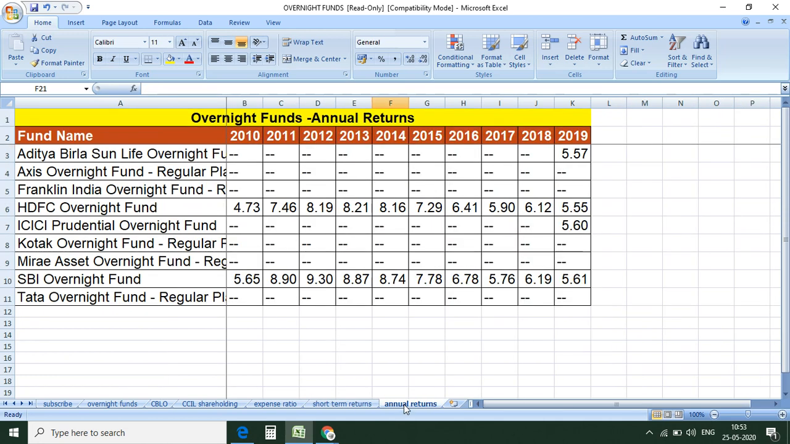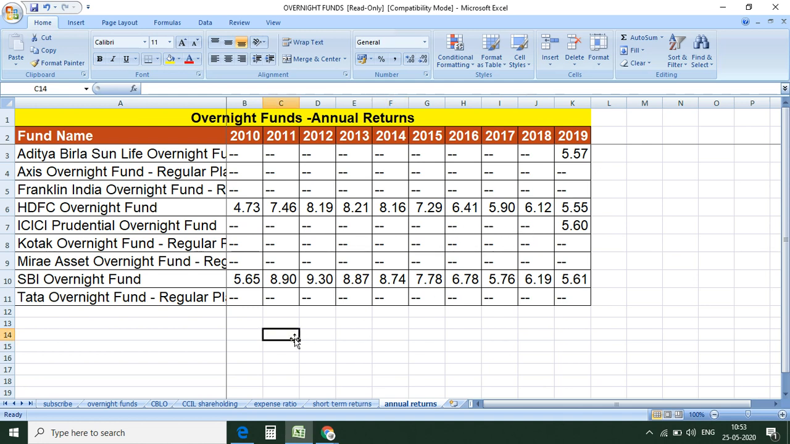Now friends, let's see the annual returns. See, some funds were launched in 2019, so we'll not find the return mentioned in these yearly returns, right? Let's see HDFC overnight fund. So you can see the returns 4.73, 7.46, 8.88, right? It's around the fixed deposit return.